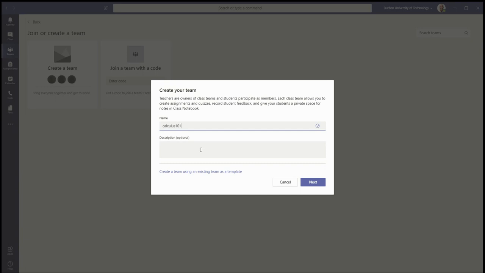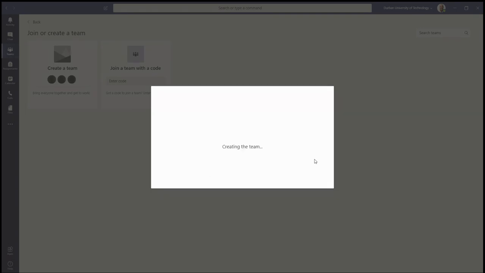Calculus 101, right? So Calculus 101, it's a maths introductory course for first year IS students. All right, great. So it's creating the team.